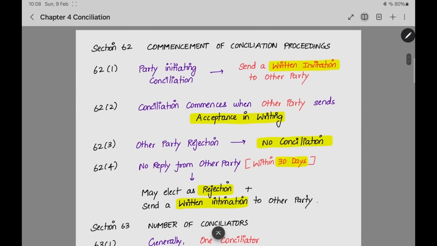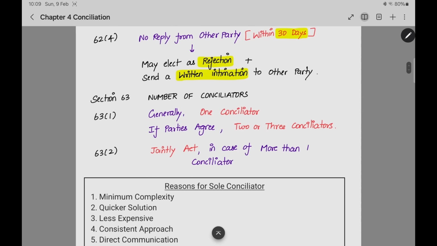In this section, what they are telling is that the first party should give a written invitation to the other party. If the second party gives acceptance, the conciliation will commence. If the other party sends rejection, there will be no conciliation. If there is no reply from the other party within 30 days, and this 30 days limit is applicable everywhere, generally in all the places in this act, he may elect it as rejection and send a written intimation. Next, we can go to section number 63, number of conciliators.